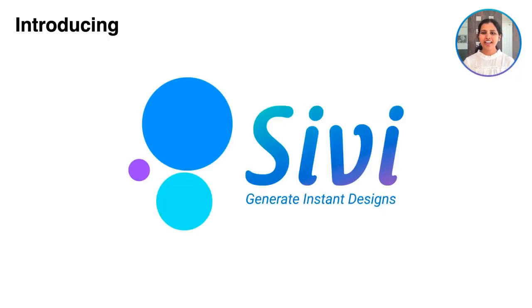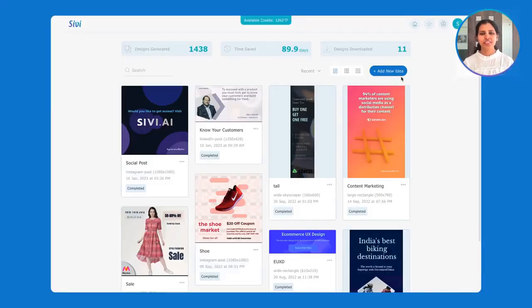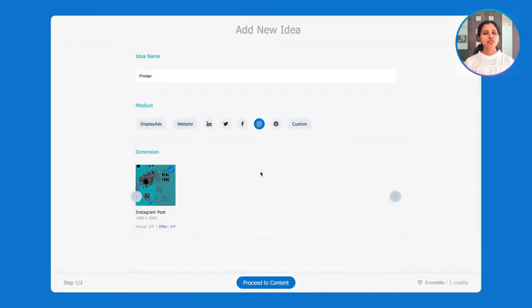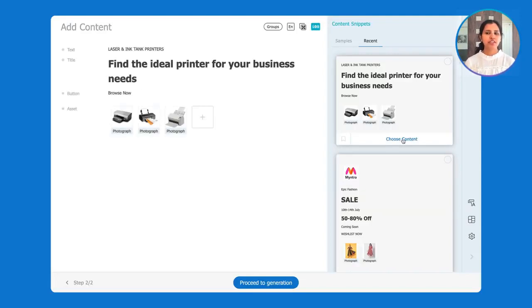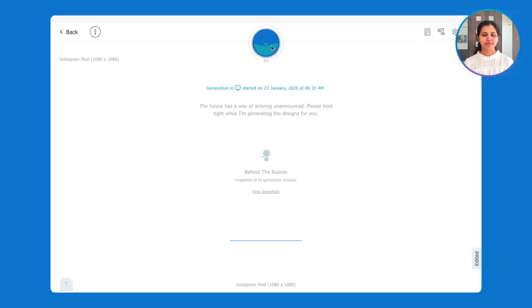I'm super excited to introduce Sivi, your AI designer that generates designs instantly. Let's take a quick look at how it works. With Sivi, you just need to add a new idea, choose your dimensions, add your content just like you type in a Word document, and hit generate.